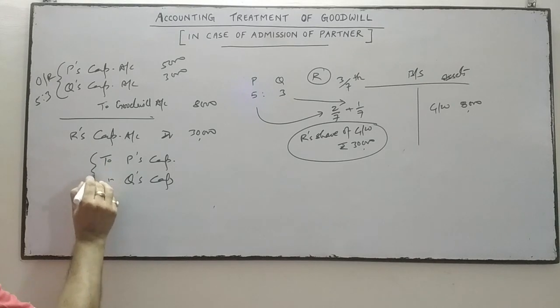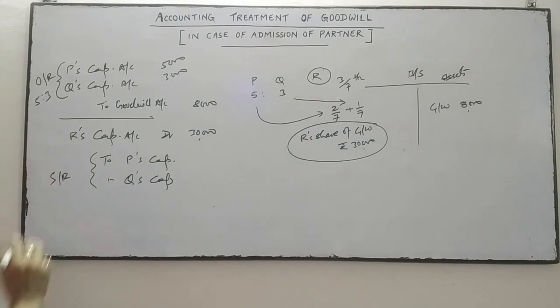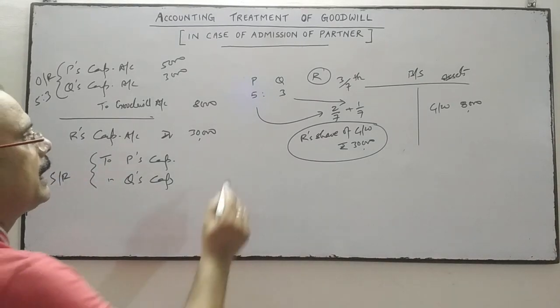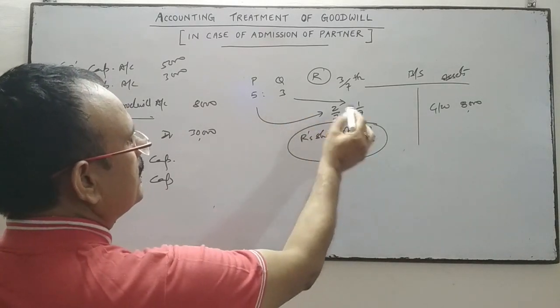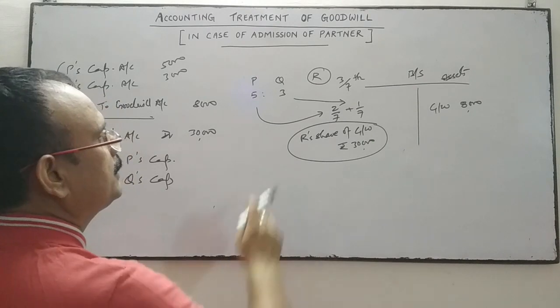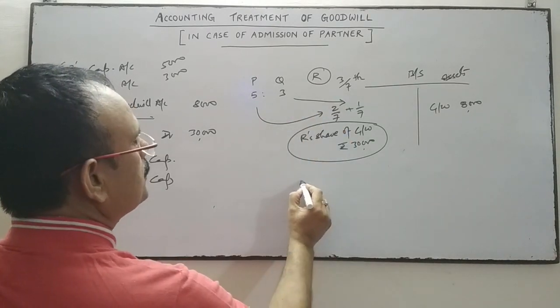And the sacrificing ratio: as P has given 2/7 share and Q has given 1/7 share from his profit, the sacrificing ratio is 2:1.